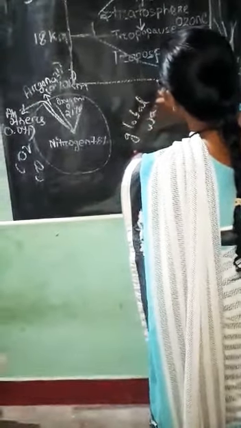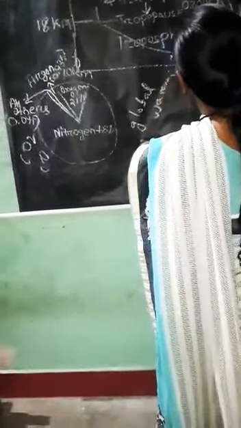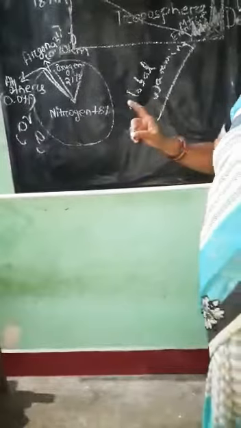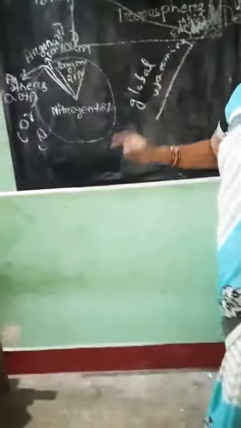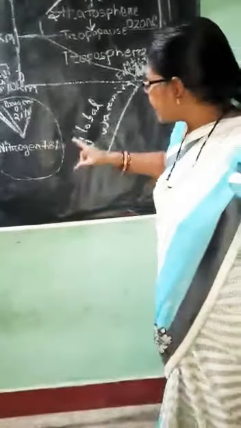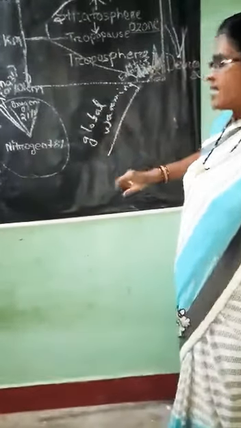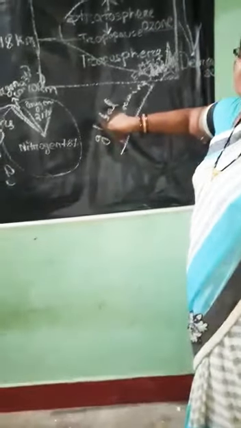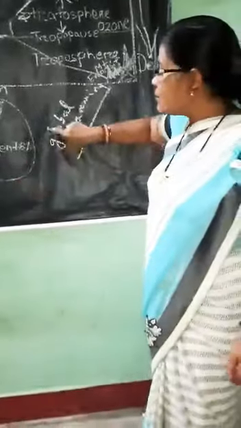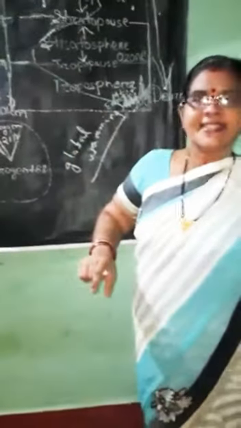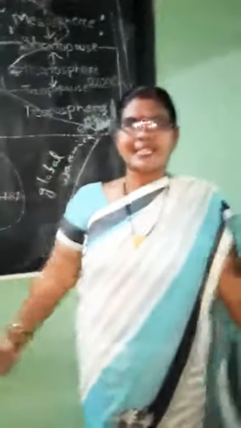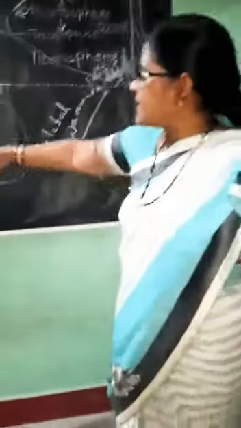What is global warming? The gradual rise of temperature, Earth's temperature, day by day. The Earth's temperature goes on increasing. By what degree centigrade? By 1 degree or 2 degrees centigrade. This is global warming. This is a major threat to the existence of Earth. Earth is a unique planet, and it has put a question mark on its existence. We must go for massive plantation to keep the balance of these gases.